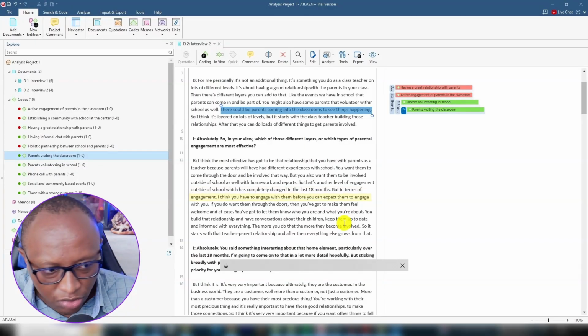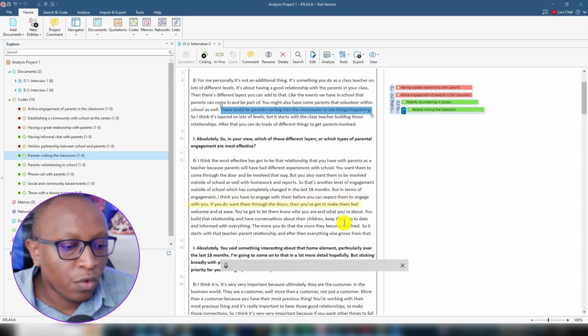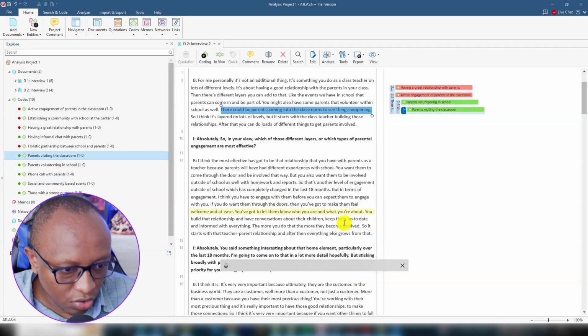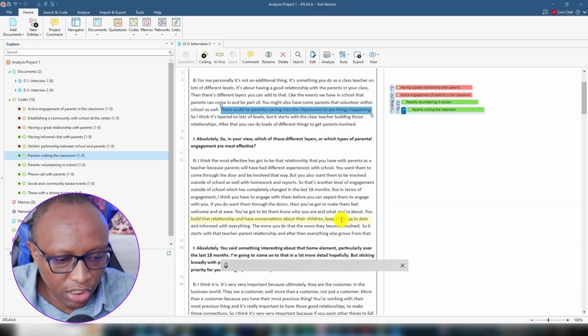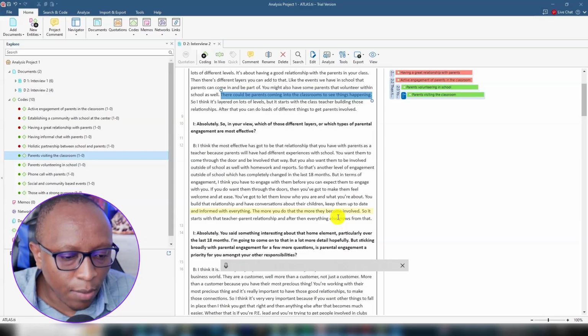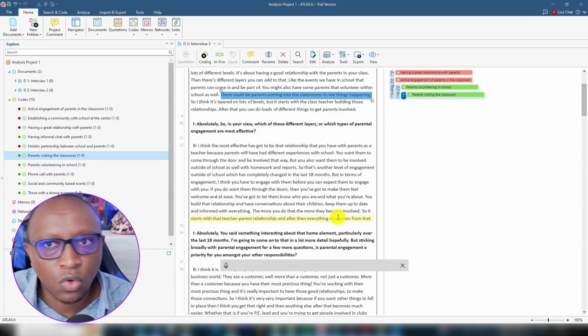But in terms of engagement, I think you have to engage with them before you can expect them to engage with you. If you want them through the doors, then you've got to make them feel welcome and at ease. You've got to let them know who you are and what you are about. You build that relationship and have conversations about their children and keep them up to date and informed with everything. The more you do that, the more they become involved. So it starts with the teacher-parent relationship, and then everything else grows from that.